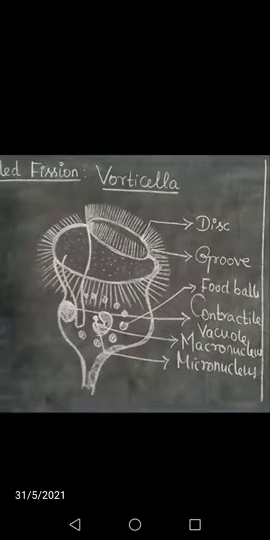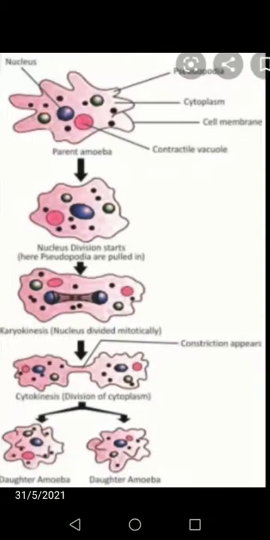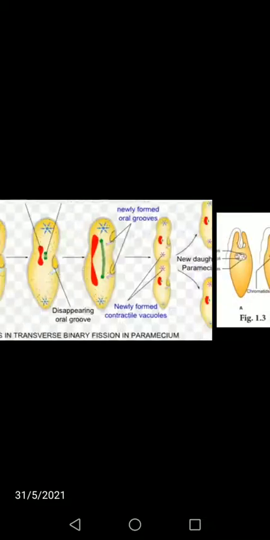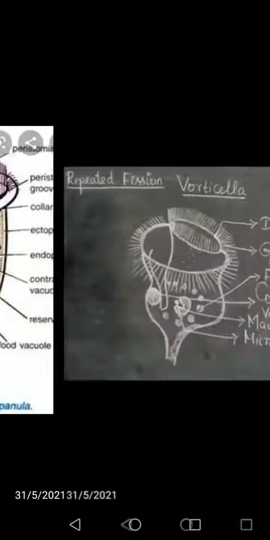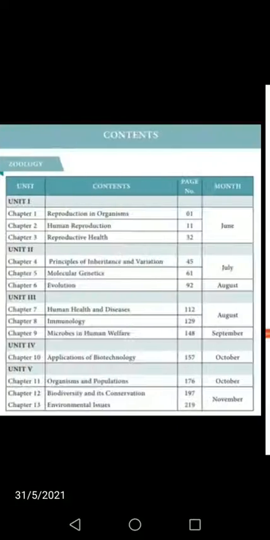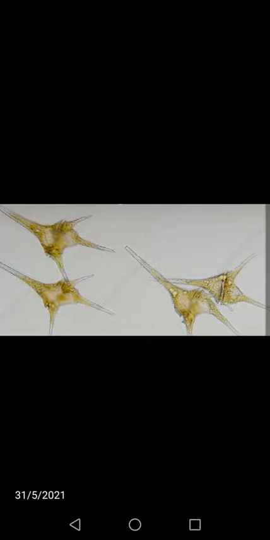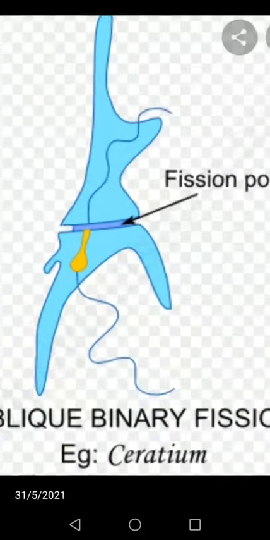The next one is oblique binary fission. The example of oblique binary fission is Serratium. I'll show you the picture of the Serratium. Yes, this is the image of Serratium.